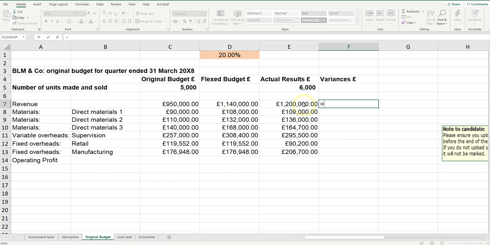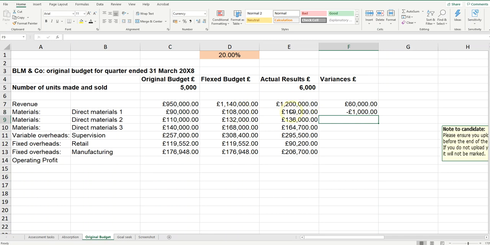So we're just going to do actual minus flexed to give us our favourable positive variance there. However, when we come to the costs, we have to do that in reverse. So we're going to look at the flexed minus the actual, so that if we do see an overspend, as we do in this case, it does come up as a negative adverse. I'm just going to fill that down.